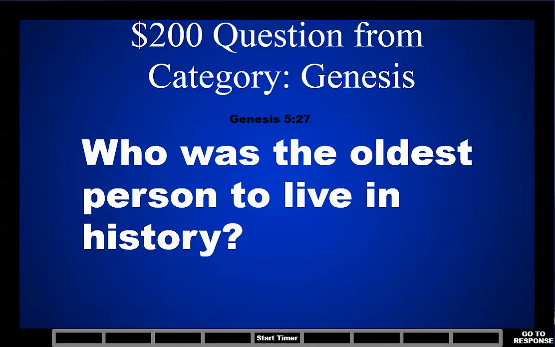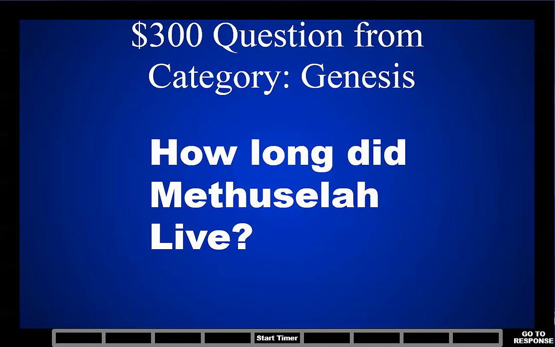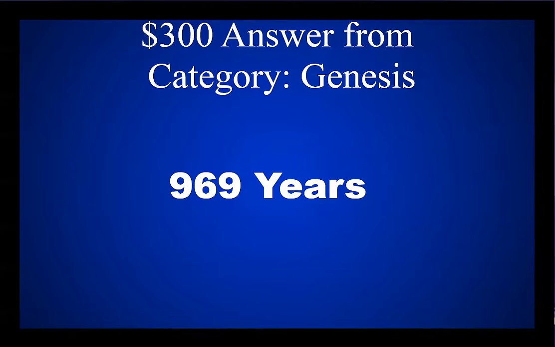$200 question from the category Genesis. Who was the oldest person to live in history? His name was Methuselah. $300 question from the category Genesis. How long did Methuselah live? He lived 969 years.